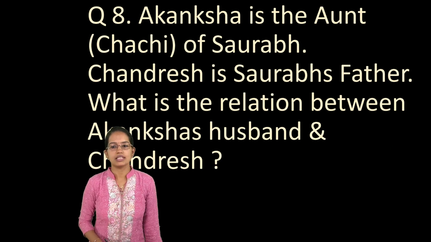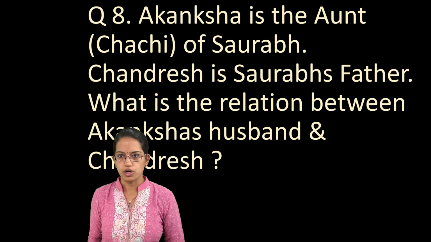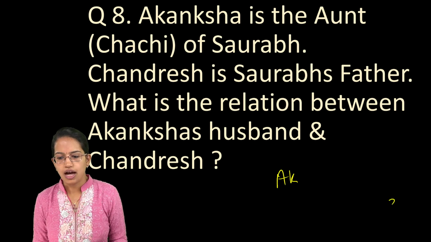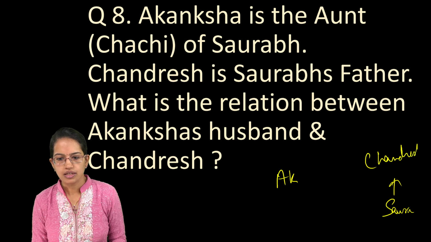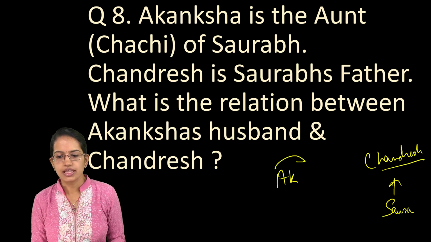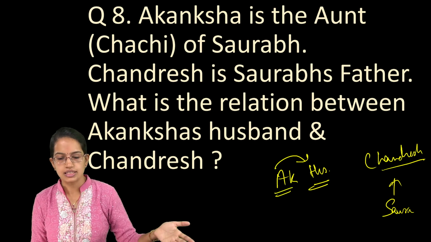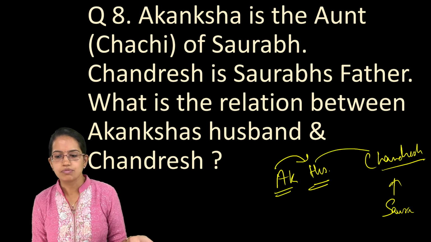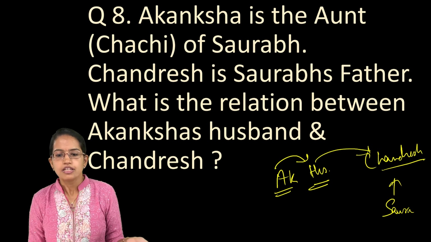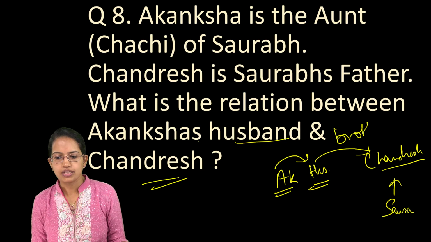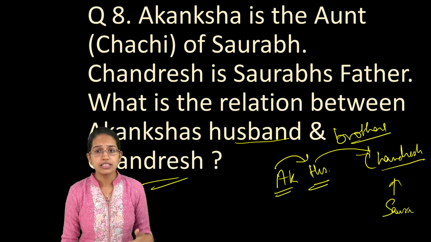The next question is, Akansha is the aunt of Saurabh. Now this aunt in Hindi relates to Chachi, that is brother's wife. Okay, so Akanksha is the aunt of Saurabh. Saurabh's father is Chandresh. What is the relation between Akansha's husband and Chandresh? So since Akansha is the Chachi, husband becomes Chacha. That means husband is the brother of Chandresh. It is the relation of brothers. So that's the correct answer.